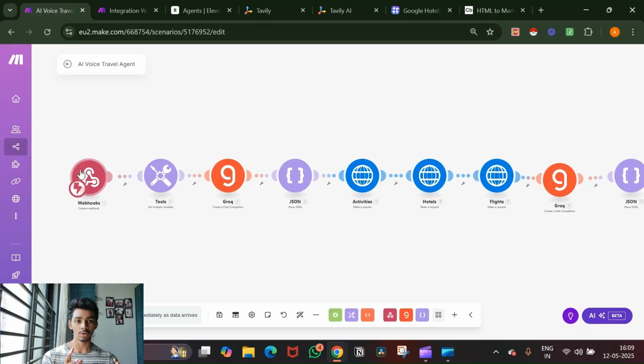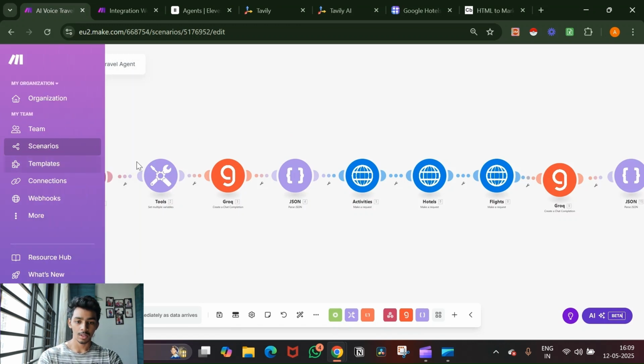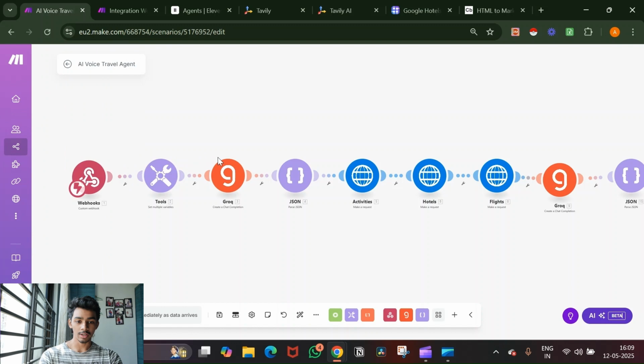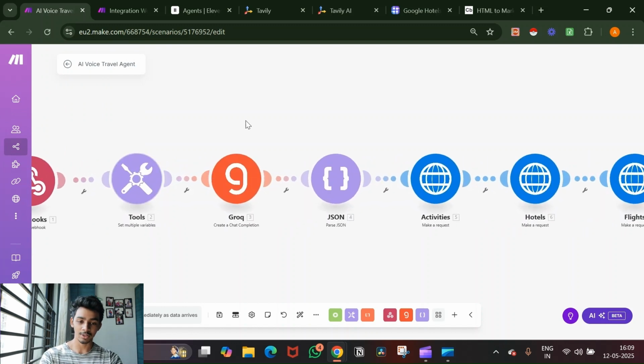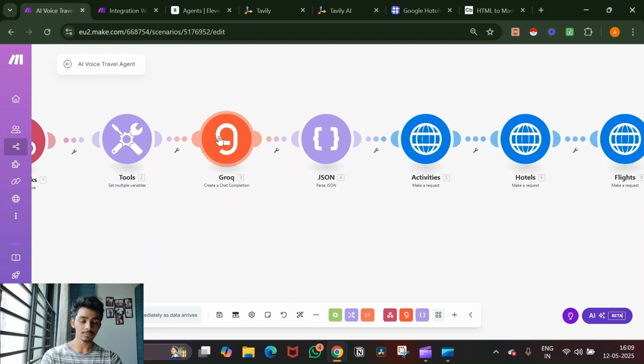Now let me explain how this looks inside of make.com. First we have a webhook. When we talk to ElevenLabs, we take all that data and put it right here. Then we have Grok. Last time we didn't use Eden AI, we used Grok. We convert all of that data into airport codes, which is really necessary because we need to know the location. We make sure all the output is in JSON.